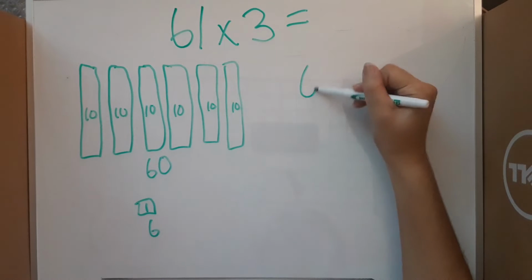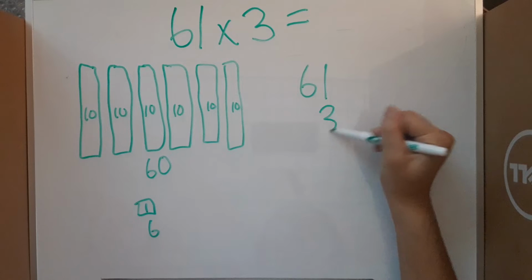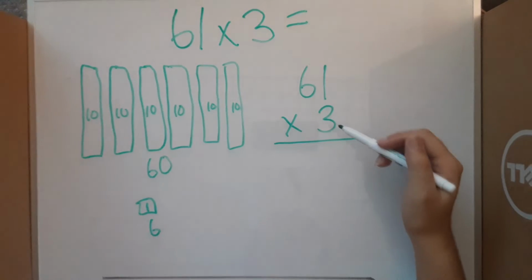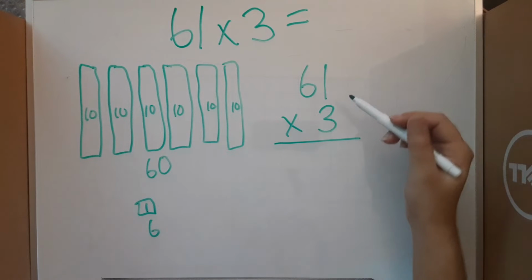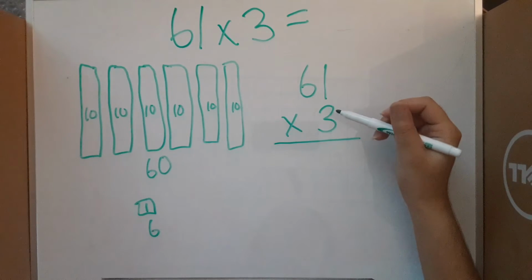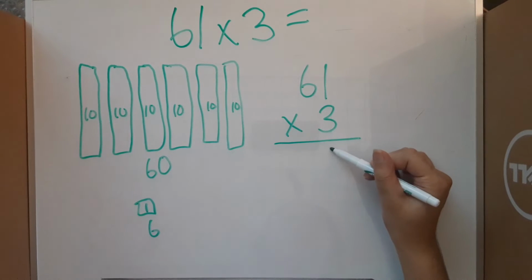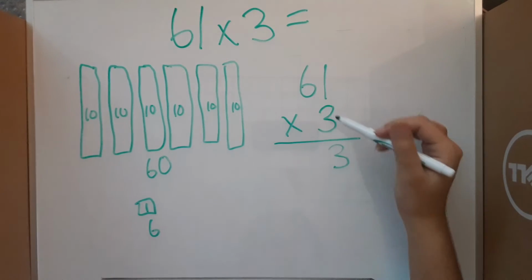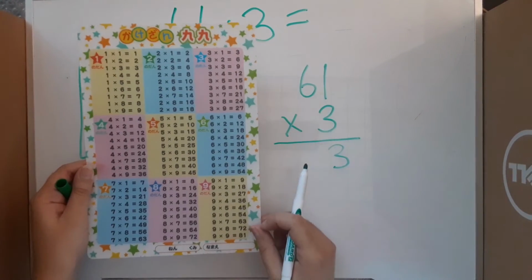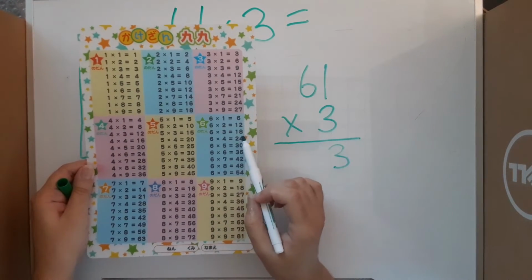So let's write out 61 times 3. 1 times 3, or 3 times 1, is using our identity property, where anything times 1 equals that same thing. So we know 3 times 1 is 3. 6 times 3, as we can see on our chart, is 18.